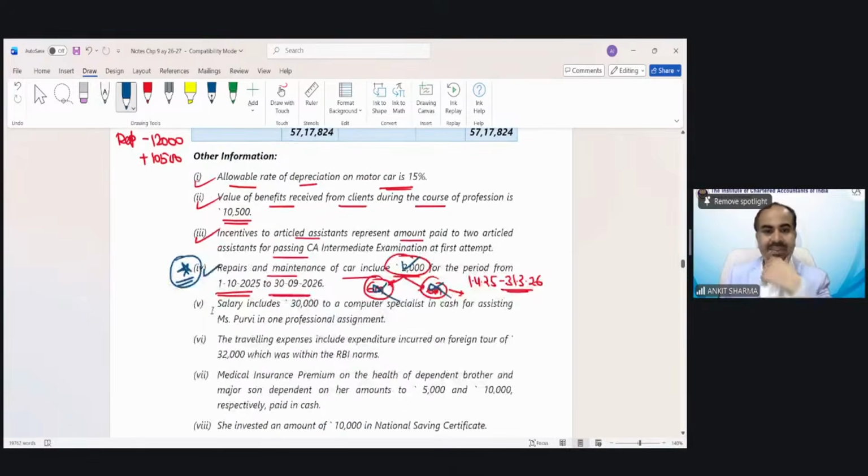Chalo. Next is salary includes 30,000 to a computer specialist in cash for assisting Purvi in one professional assignment. I believe you all have remembered that we cannot pay more than 10,000 in cash to the same person in a single day. If it has been more than 10,000, the full amount is going to be disallowed. So this 30,000 is going to be disallowed. Navneet, it's not 20K, full amount is going to be disallowed. So if exceeding 10,000, then full value is going to be disallowed.